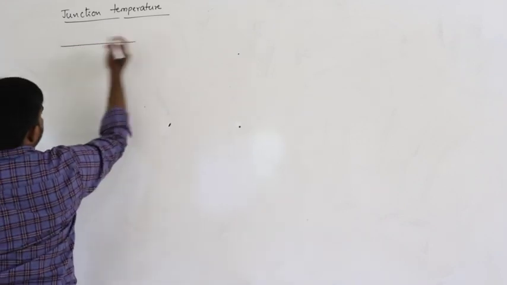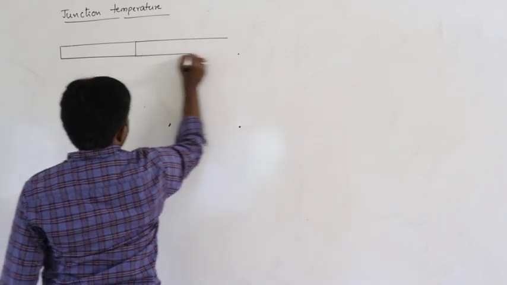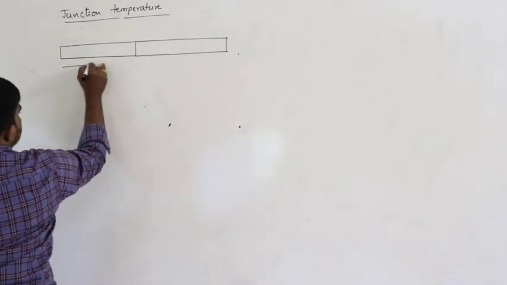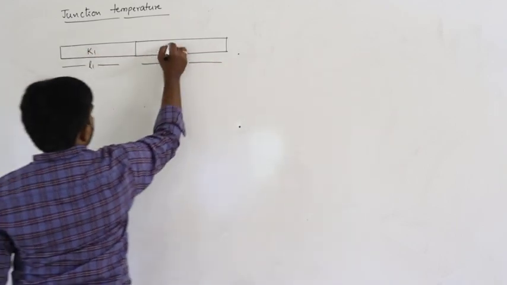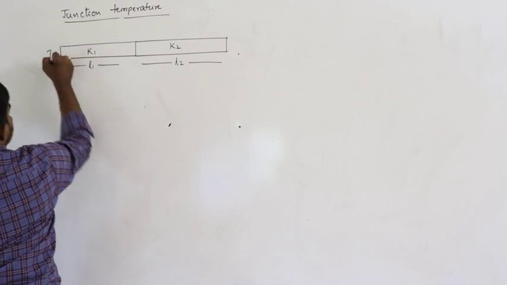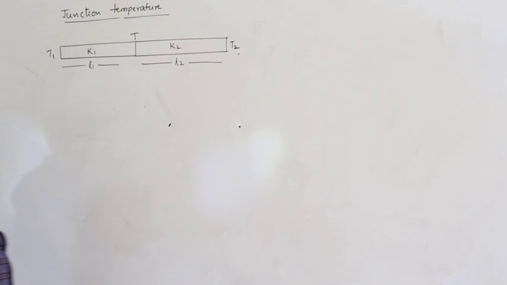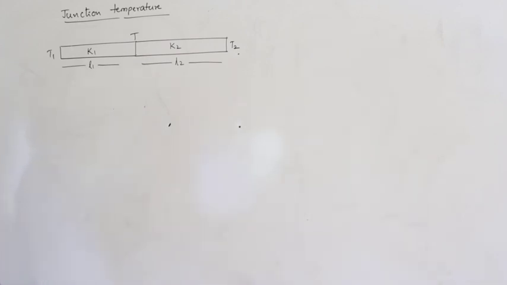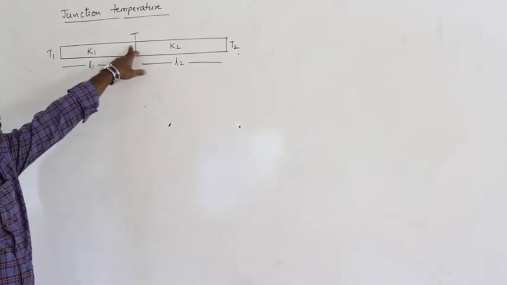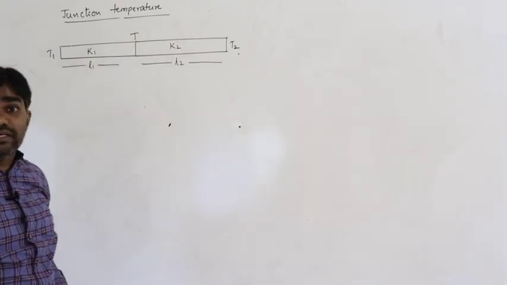For example, two rods of different lengths, let us say L1 and L2, with thermal conductivities K1 and K2. The end temperatures are T1 and T2, and the junction temperature is T. At the joining of these two rods, the temperature is T. That T we have to calculate.